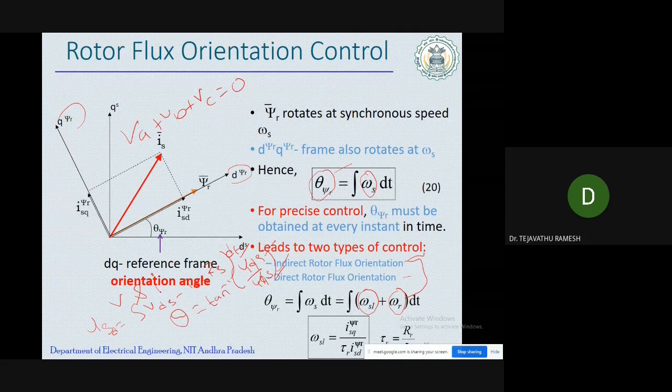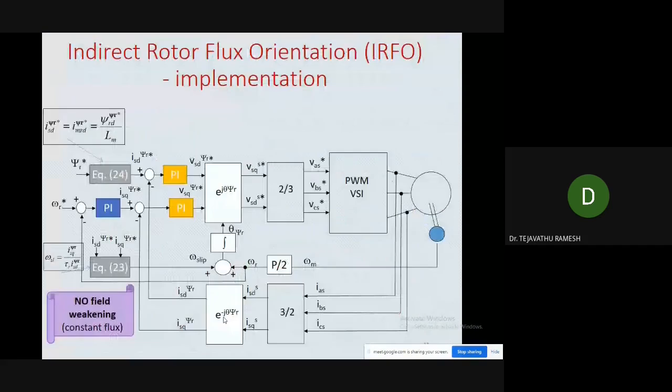Similarly, by using two current sensors, we can get the third current, and thereby by using the Clarke transformation, we can get VDS and IDS. By getting VDS and IDS, we can calculate psi ds. By calculating psi ds and psi qs, we can estimate theta. So this is the second method, and among the direct rotor flux orientation control methods, this is the method we can suggest.